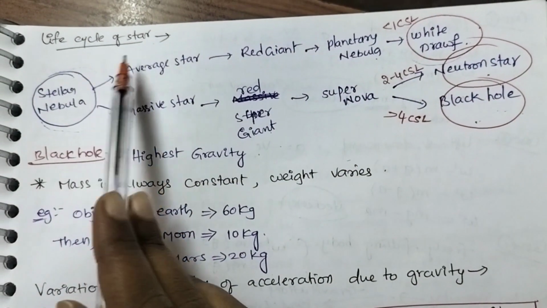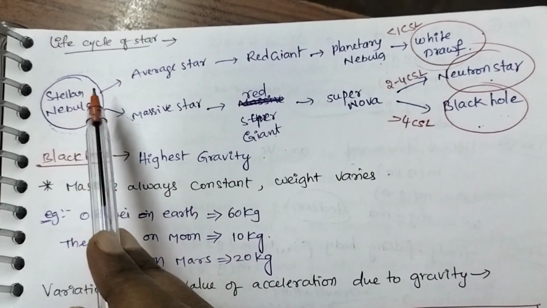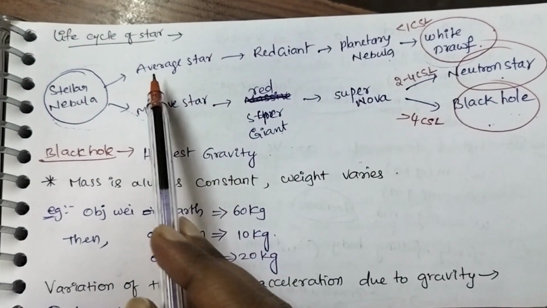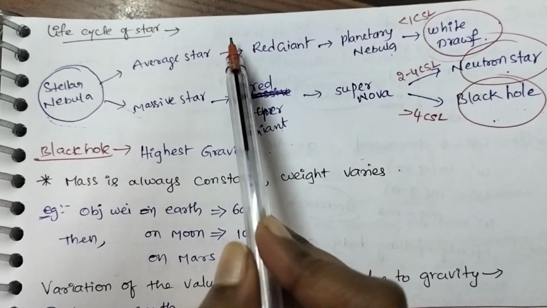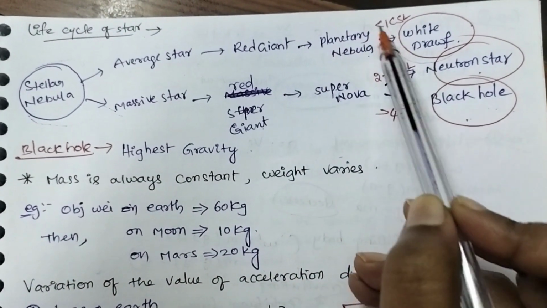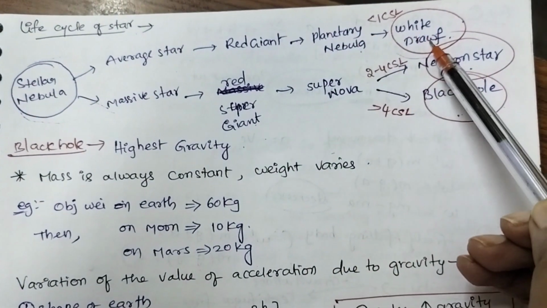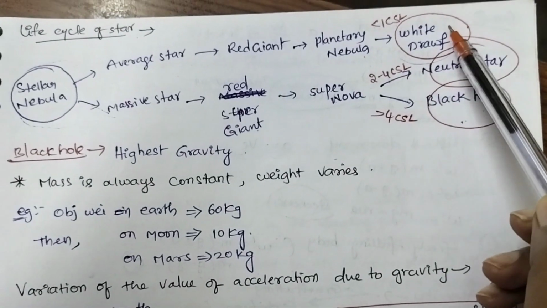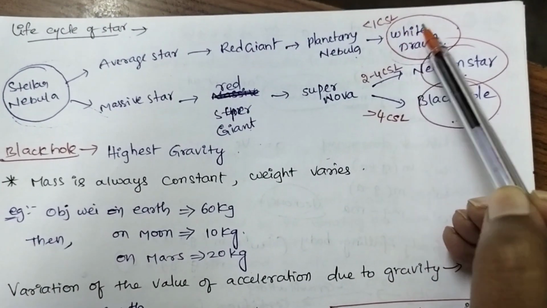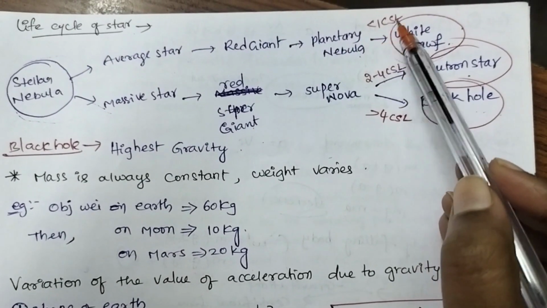Let us see the life cycle of a star. First of all, the stellar nebula can become either an average star or a massive star. If it becomes an average star, it is called a red giant. The red giant is converted into a planetary nebula. From the planetary nebula, it forms a white dwarf. A white dwarf has less mass, less than 1 Chandrasekhar limit.